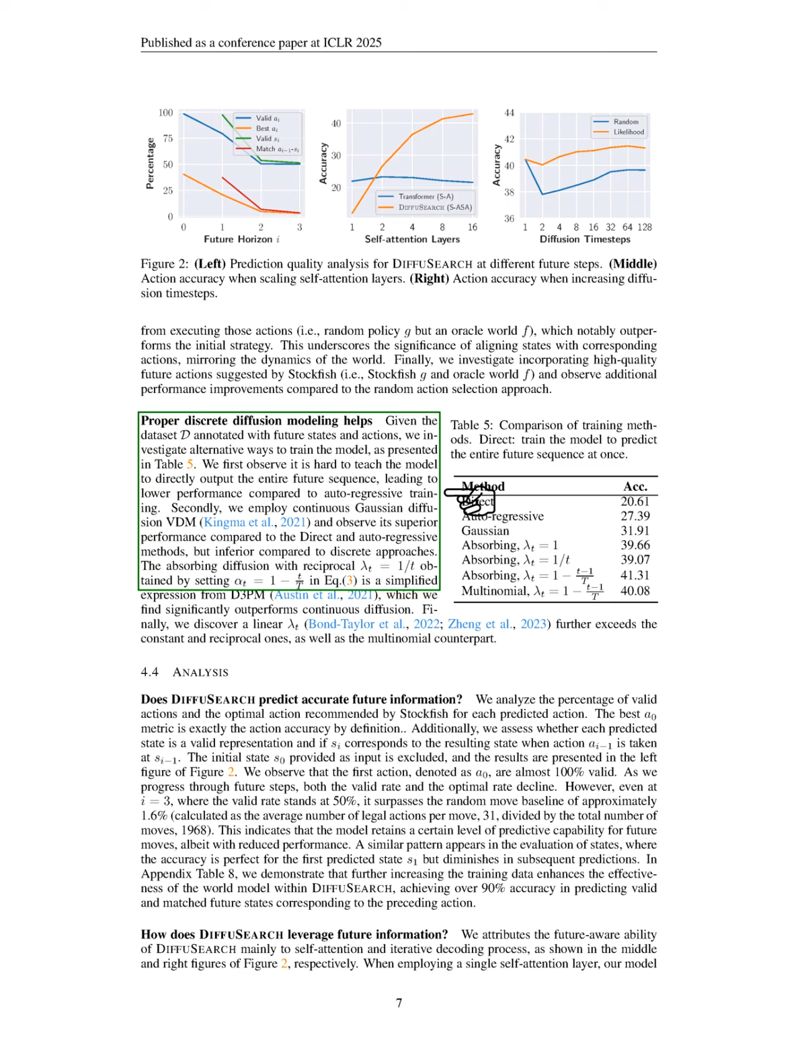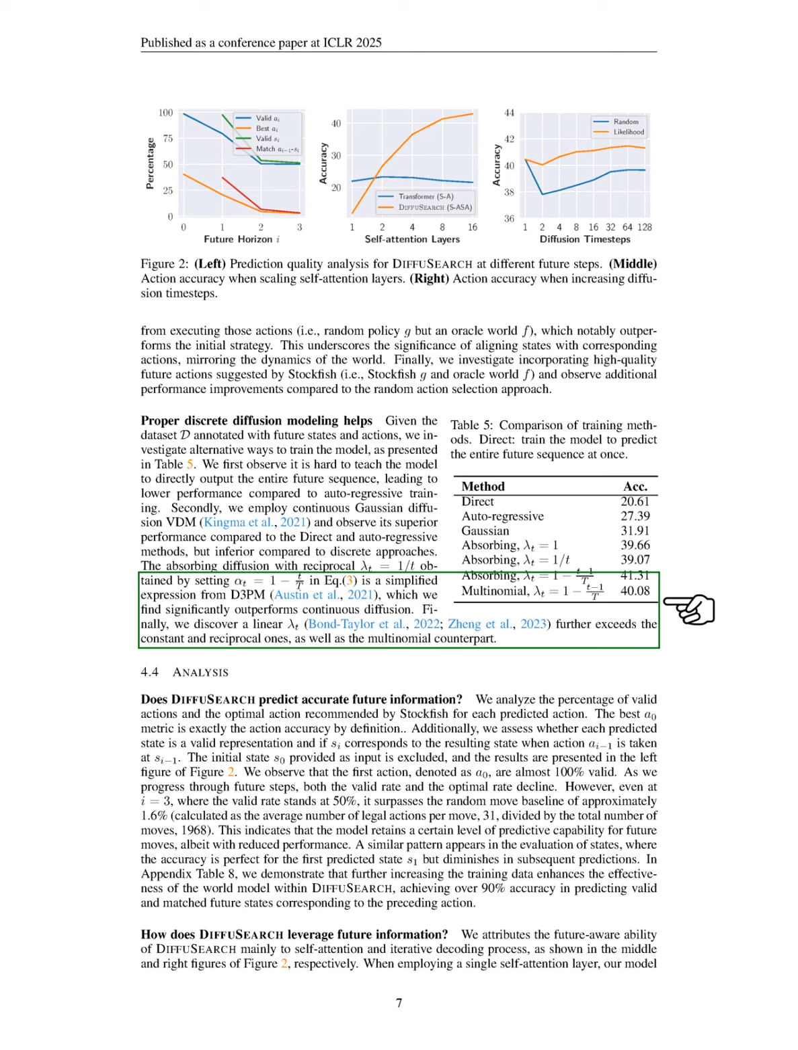Lastly, we investigate different training methods using our dataset annotated with future states and actions. We find it challenging to train the model to output the entire future sequence directly, resulting in lower performance compared to autoregressive training. We also test continuous Gaussian diffusion and find it performs better than direct and autoregressive methods, but not as well as discrete approaches.